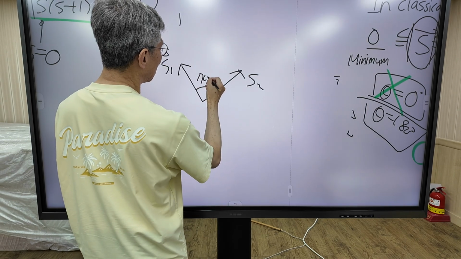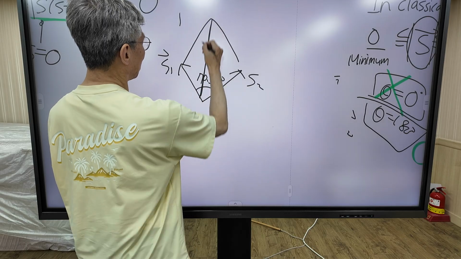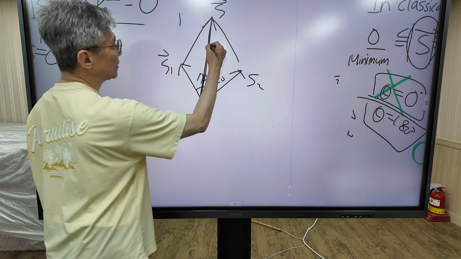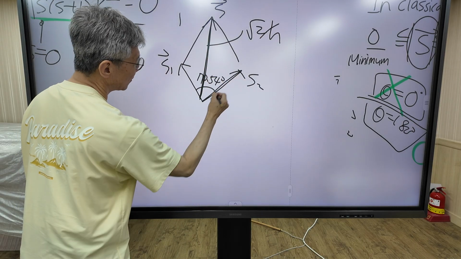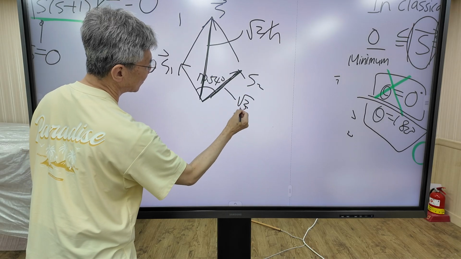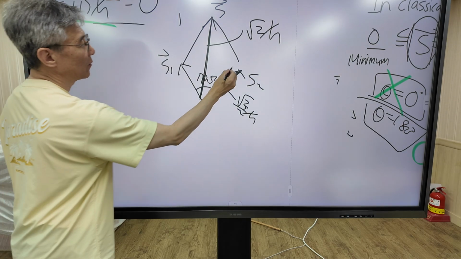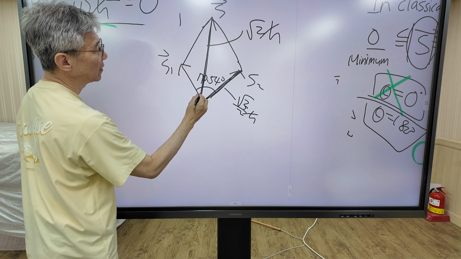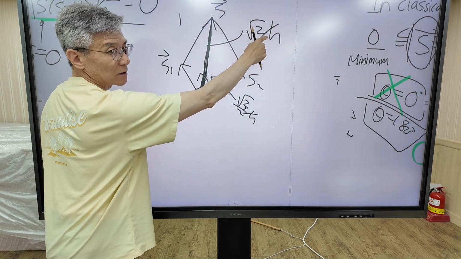When the angle is 70.54 degrees, the length of this vector is square root 3 over 2 h bar, and the angle between the two vectors is 70.54 degrees, so the magnitude of this vector is known to be square root of 2 h bar.